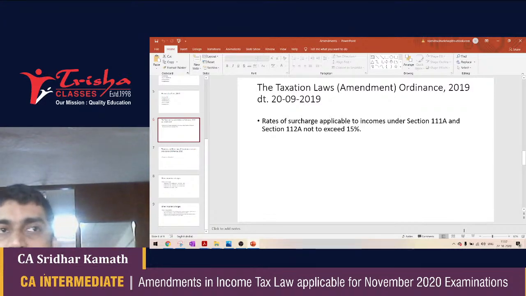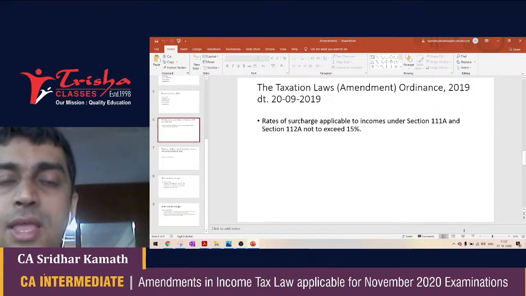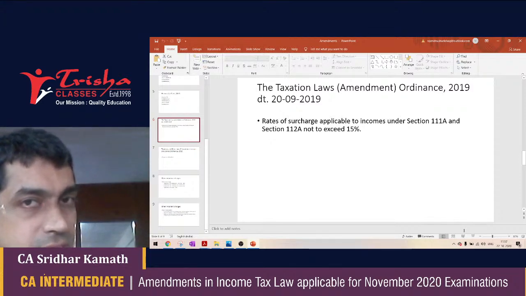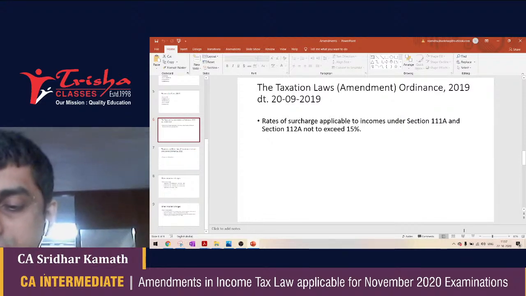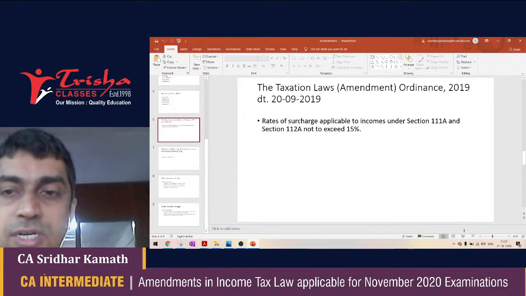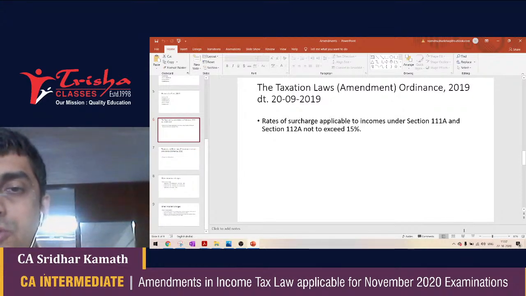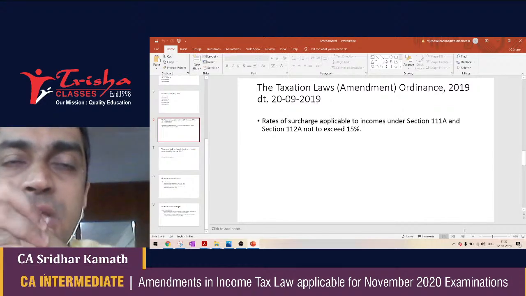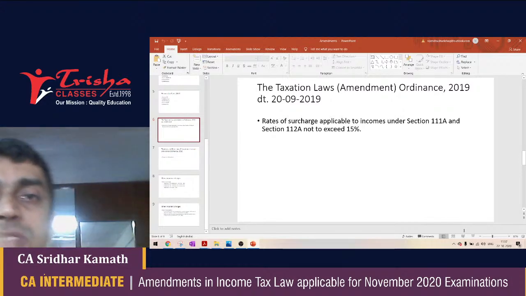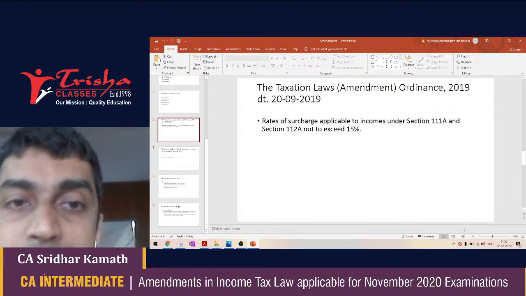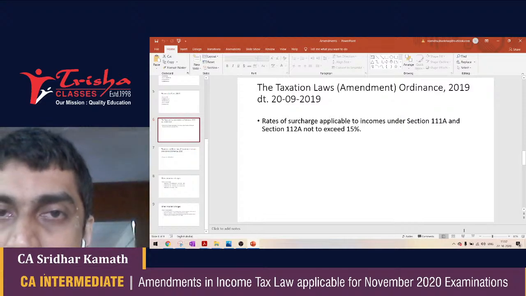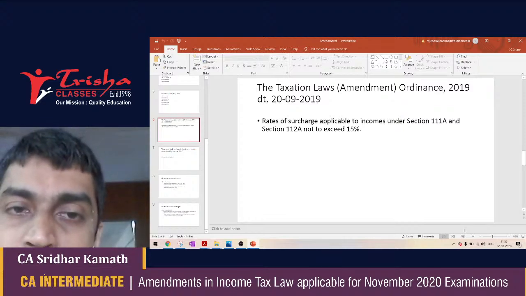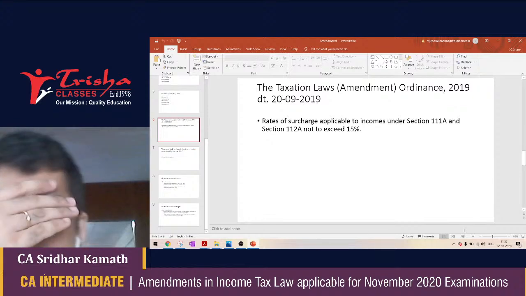So I had started with Finance Act 2019 and then I moved on to Finance Act number 2 2019. After the budget was presented in the month of July 2019, there were a lot of brickbats that our finance minister faced, a lot of criticism that she was not able to revive the economy no matter what. So the finance minister decided to make certain amendments to the Income Tax Act through an ordinance dated 20th September 2019. The ordinance was passed by both the houses of the parliament and now this has turned into an act.